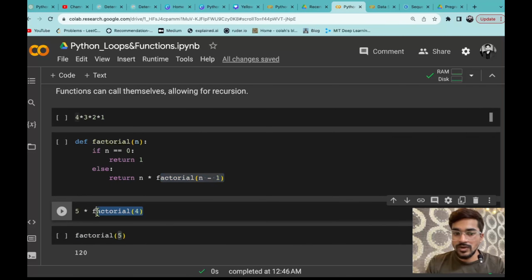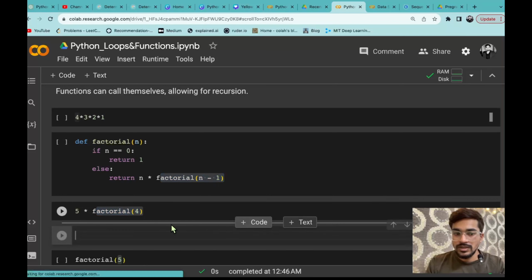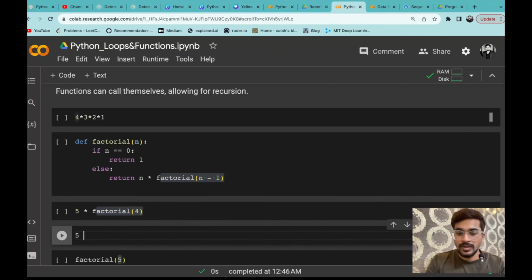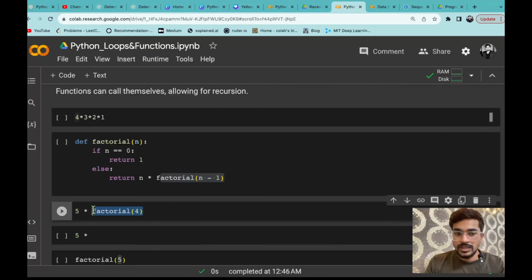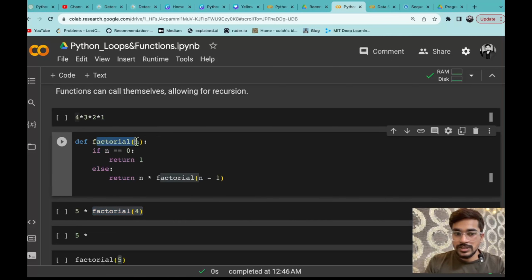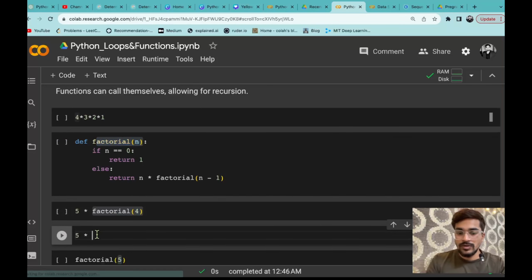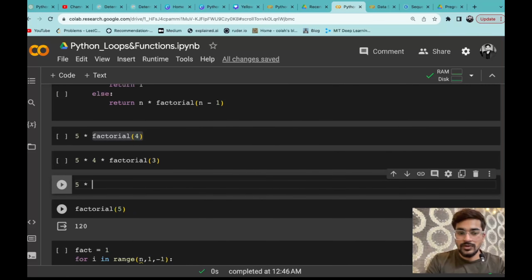So what will be the value in the next step? 5 will stay there, now 5 multiplied by factorial of 4. It will again call the same function, and inside it will again come to the else condition, and then again it will be 4 multiplied by factorial of 4 minus 1, that means 3, and again it will go 5 into 4 into 3 into factorial of 2.